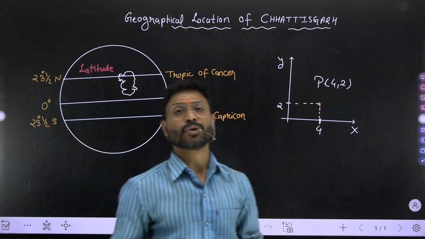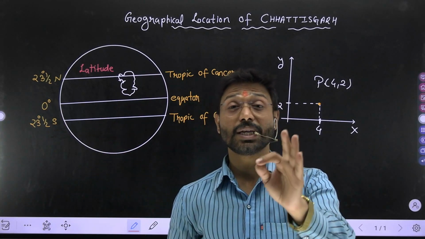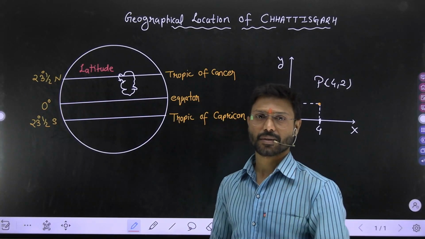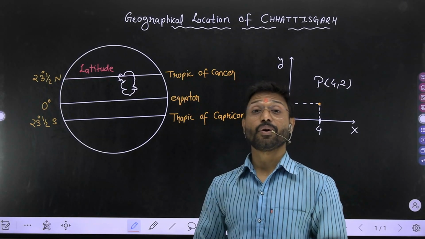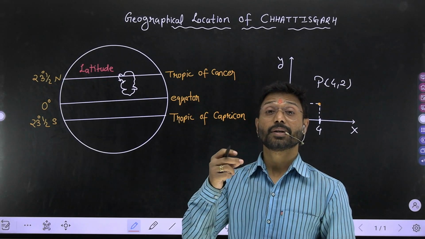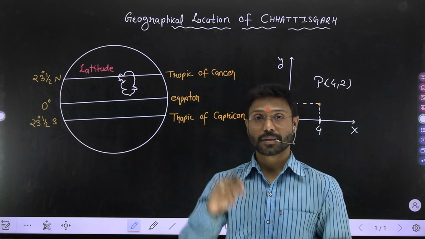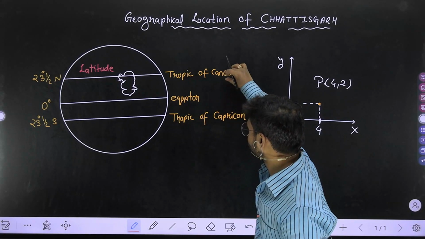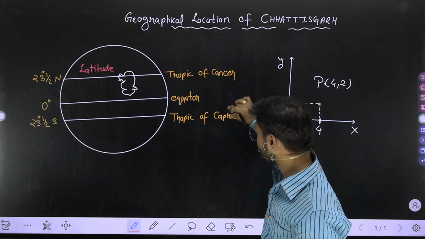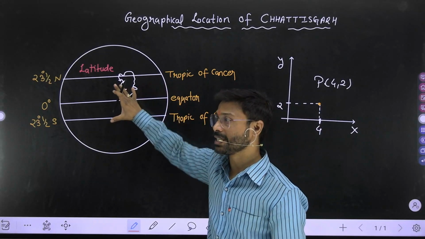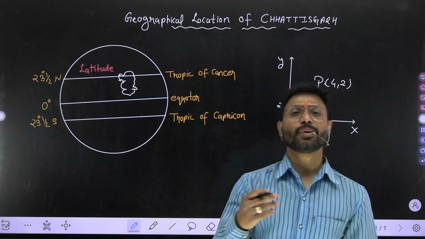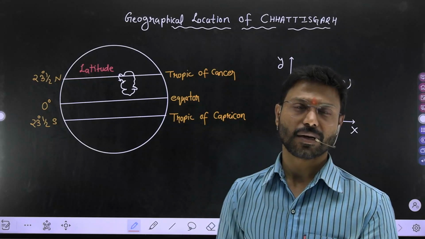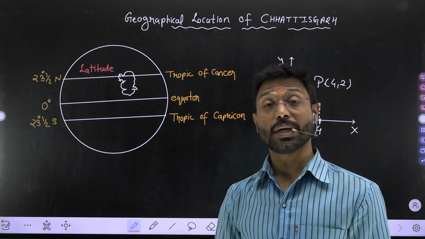So what's the conclusion you are getting? You are getting a conclusion that the sun changes its position season to season because of the revolution of what? Earth around the sun. Okay? From Tropic of Capricorn to Cancer and from Tropic of Cancer to Capricorn, this region is continuously getting solar radiation, my dear, throughout the year.